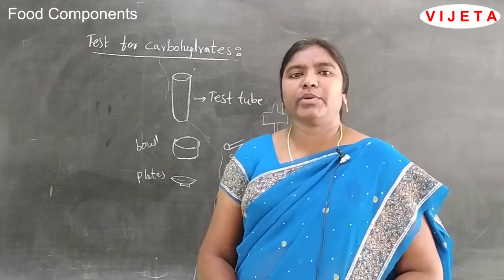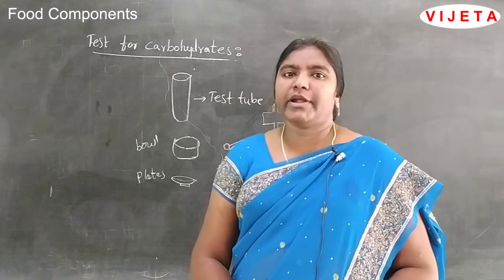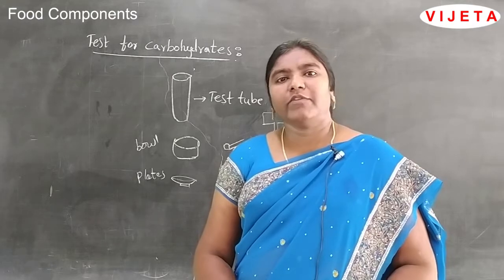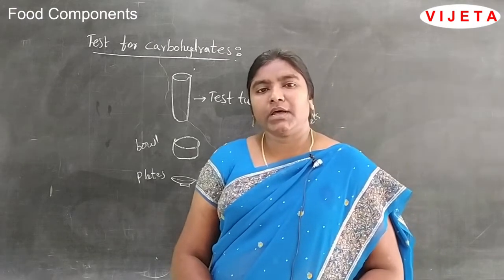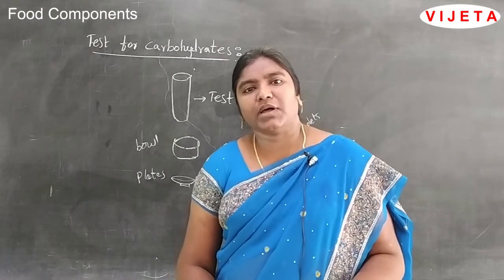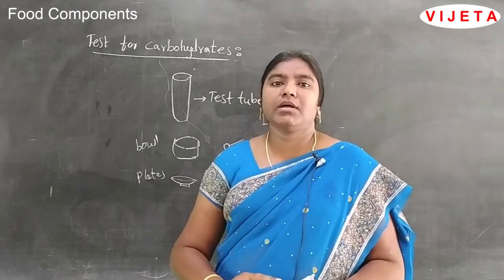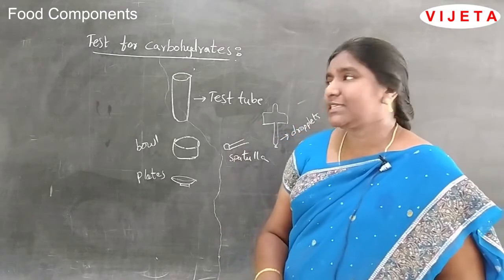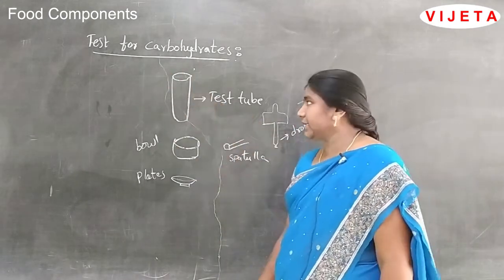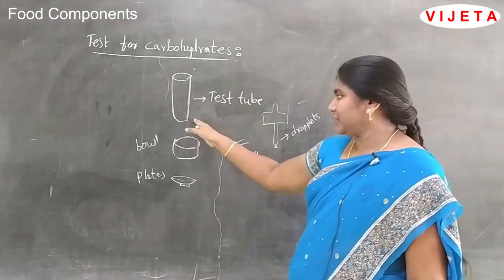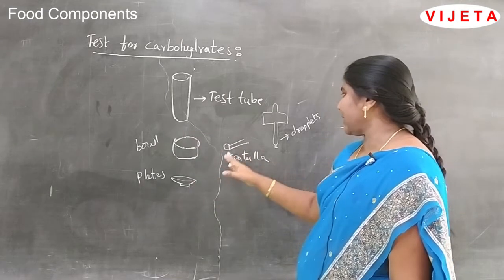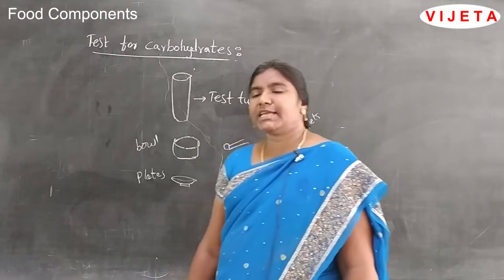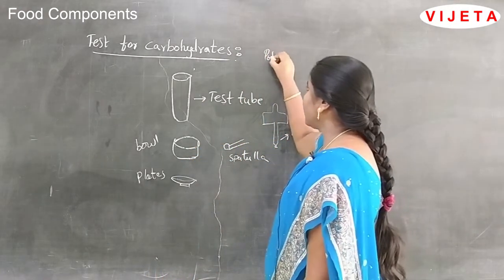Okay, the food components I already told you: carbohydrates, fats, proteins, vitamins and minerals. We will learn the tests, and which food has which type of component. The first is the test for carbohydrates, and we need the tools: test tube, one bowl, plates, spatula and droppers. For the test for carbohydrates, take potato or rice.